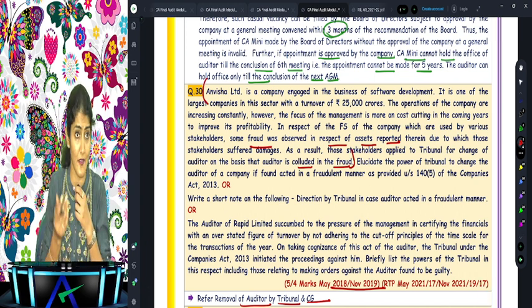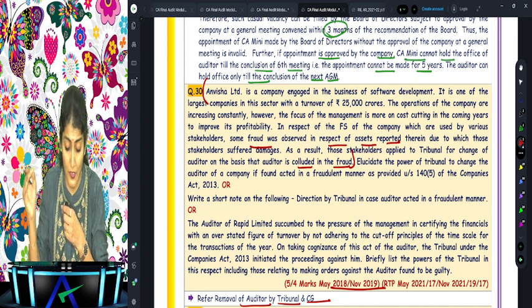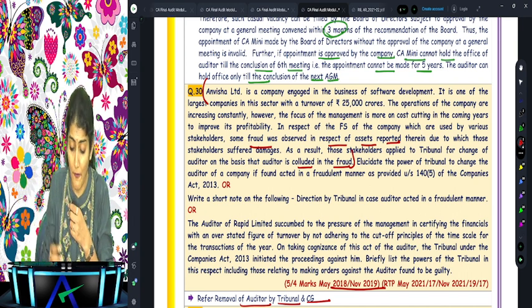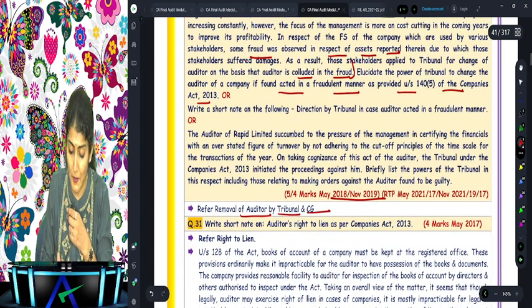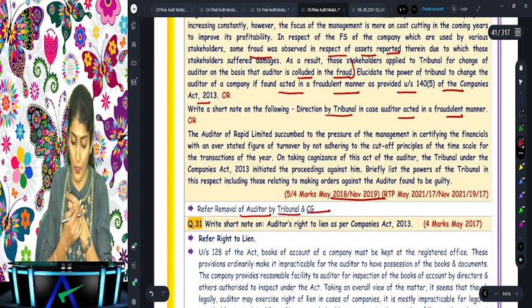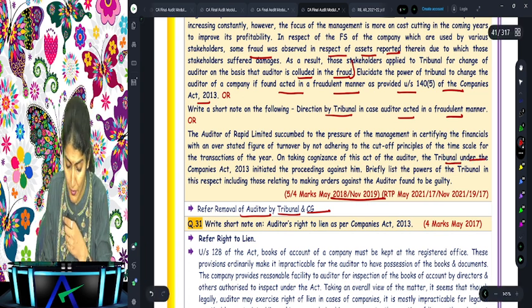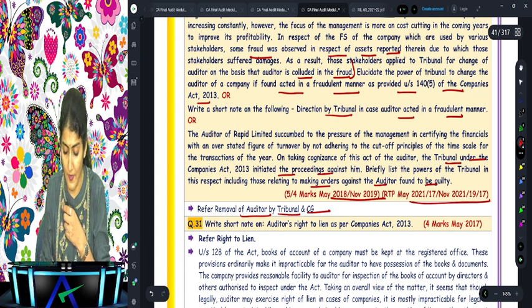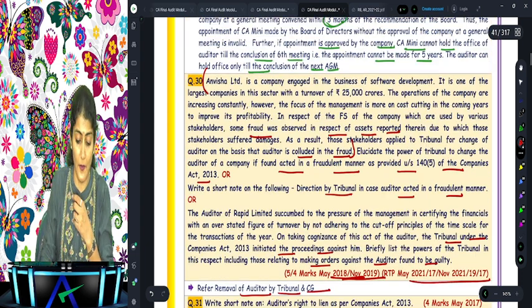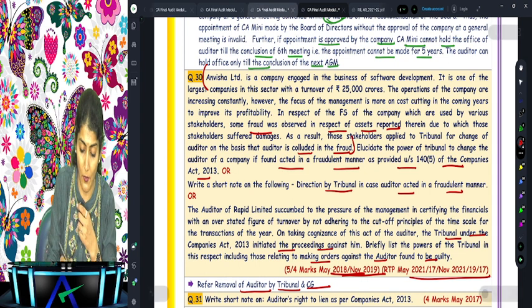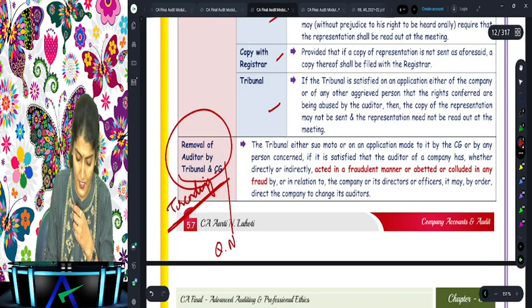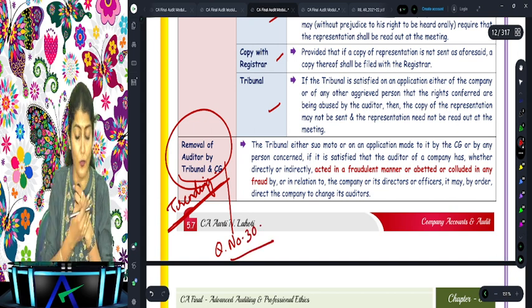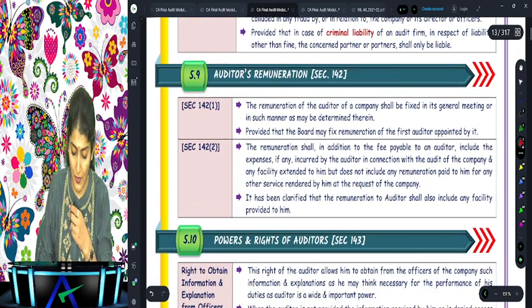What they wanted to ask: elucidate the power of the tribunal to change the auditor of the company if found to have acted in a fraudulent manner, as provided under 145, or direction by tribunal in case auditor acted in a fraudulent manner. The tribunal wants to remove the auditor of the company, right? So all this, right? 5 times in the RTP, 2 times in the exam, the question regarding the removal of the company auditor by the tribunal or the CG, right? So what do we write down over there? Question number 30. Removal of the auditor by the tribunal or the CG.